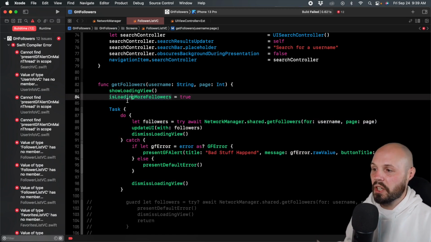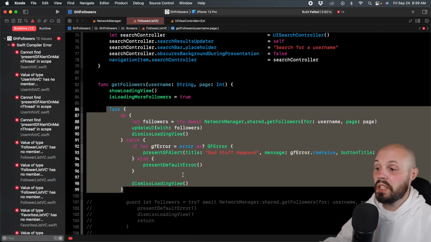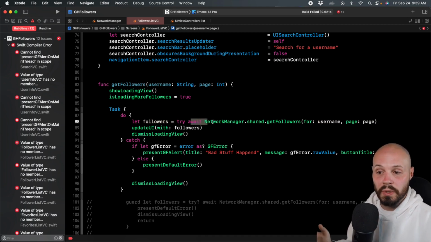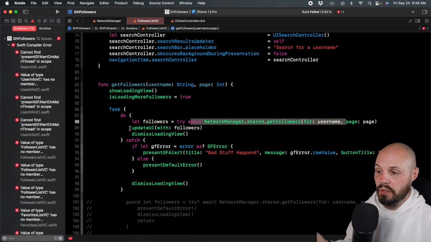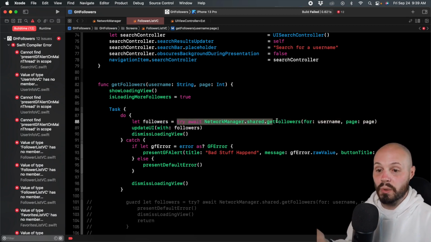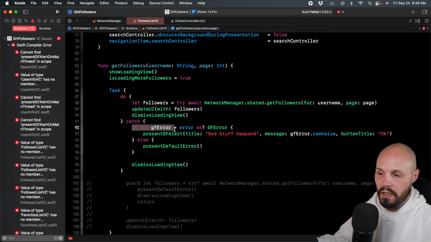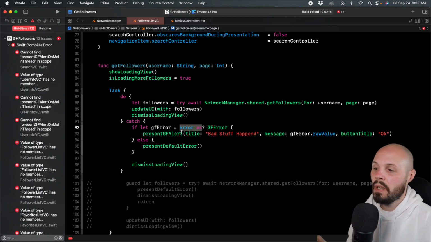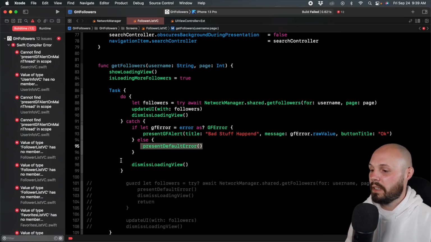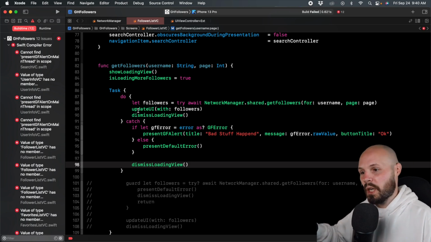So the quick run through of this function now, right? We call getFollowers, we show a loading view, then we go into a task, which is our concurrency context. So we can use our await here. In the do, we say, hey, let our followers equal the result of our network call. And then if that is successful, update the UI, dismiss loading view. All the success stuff happens in the do block. And if this throws an error, now we're in our catch block. And then in our catch block, we need to differentiate between our GF errors and then just the normal Swift errors that get thrown. And we're handling that accordingly by presenting our GF alert or by presenting just a default error. And then we dismiss the loading view. So it reads top to bottom how things happen. You're not jumping in and out of order.